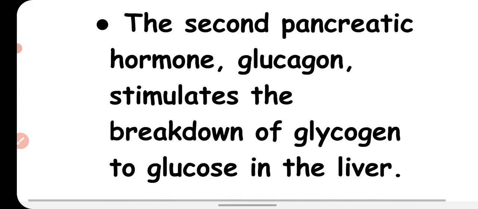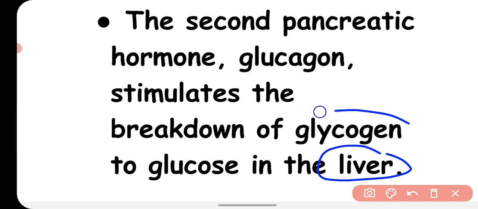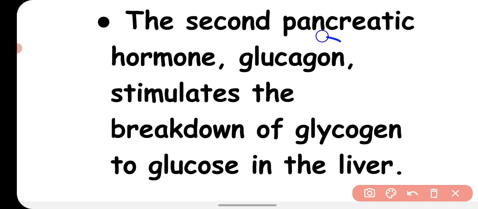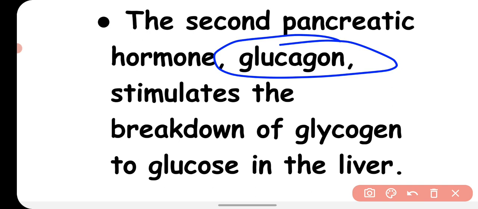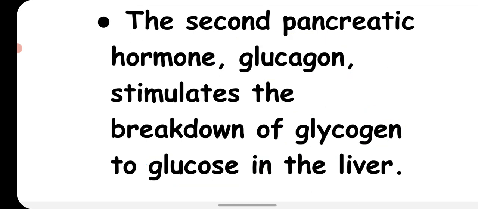The second pancreatic hormone, glucagon, stimulates the breakdown of glycogen to glucose in the liver. You know that the extra glucose from the blood goes into the liver and is converted into glycogen so that it can be stored there. So what does the glucagon hormone do? It converts the glycogen into glucose again, so that the availability of glucose in the blood will be maintained.